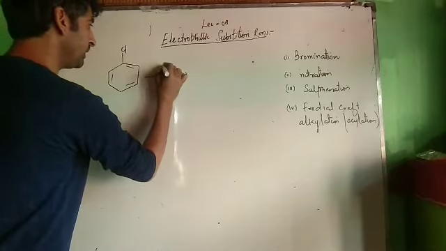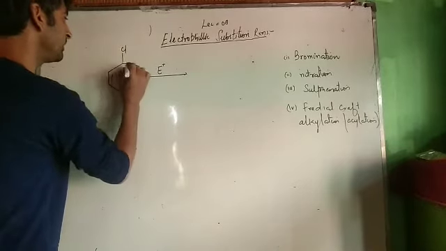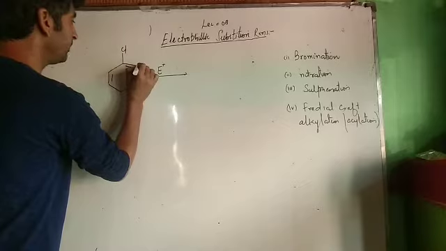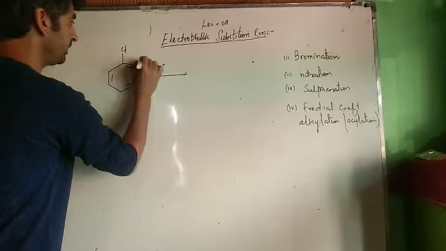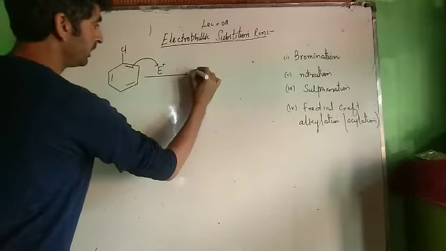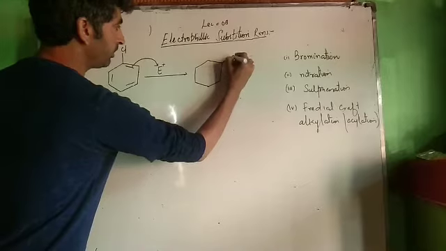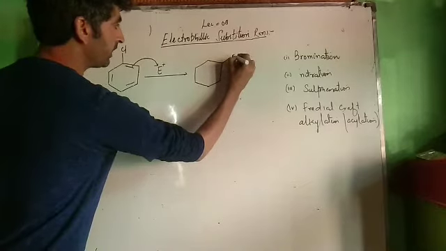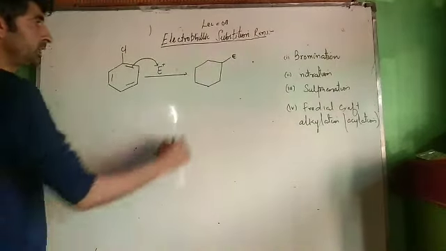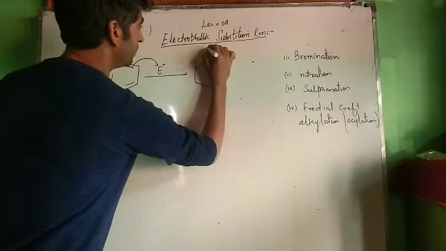Treat with electrophile E positive. What happens in the first case? This bond breaks. Pi bond, it breaks towards this side. This becomes negative charge. That negative charge attacks over here. I may show it like this. Then this bond breaks. We get electrophile at ortho position. This is our electrophile which is attacked at ortho position, and this is our chlorine.